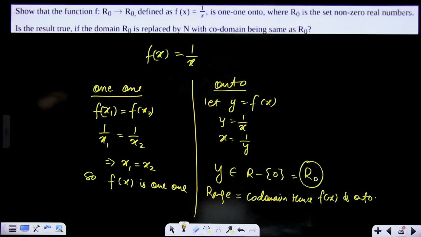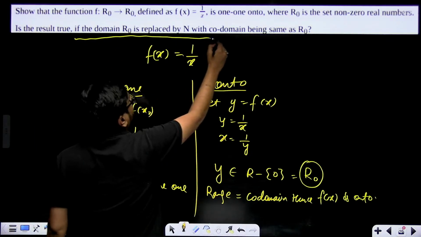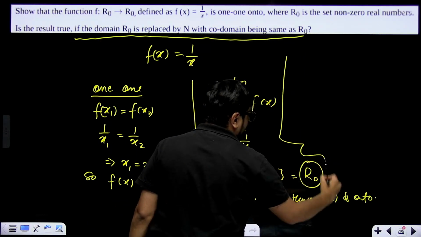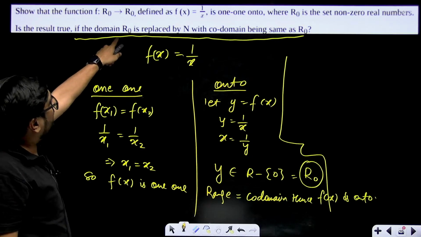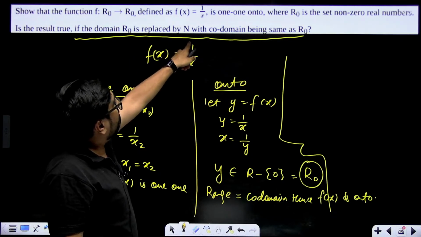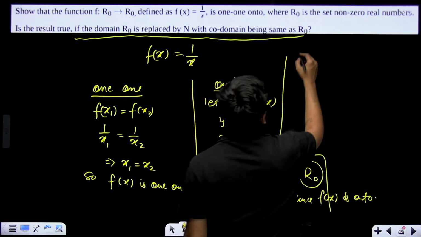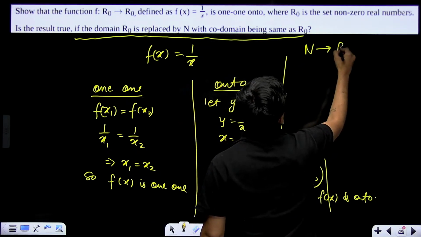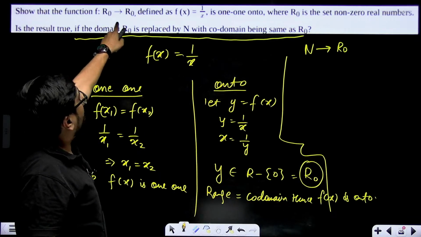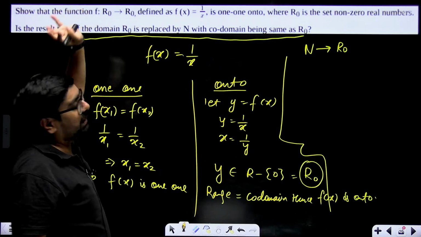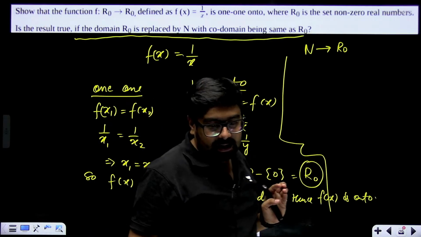Correct? Now second part of the question. In a 5-mark question there will always be a second part of the question. Don't forget that. Solve completely. Now is the result true if domain R0 is replaced by N with codomain being the same? That means the function will be from N to R0. That means x can be anything. Sorry, x can be only a natural number. But codomain, that means the function's value can be any non-zero number.